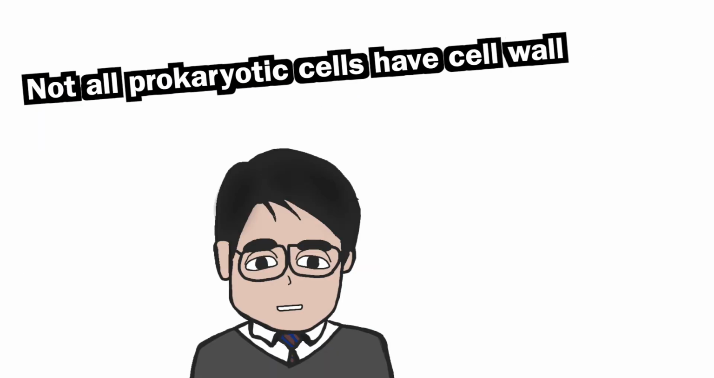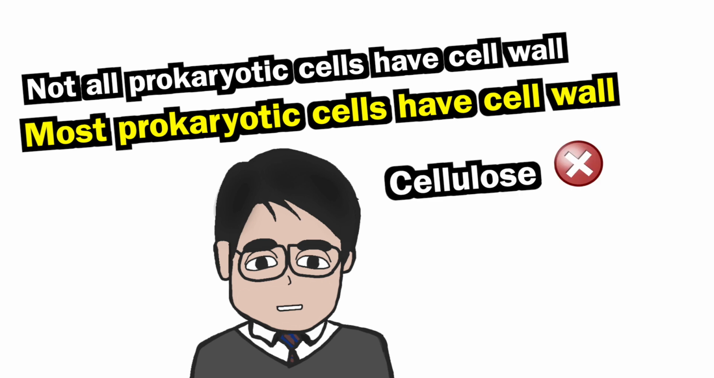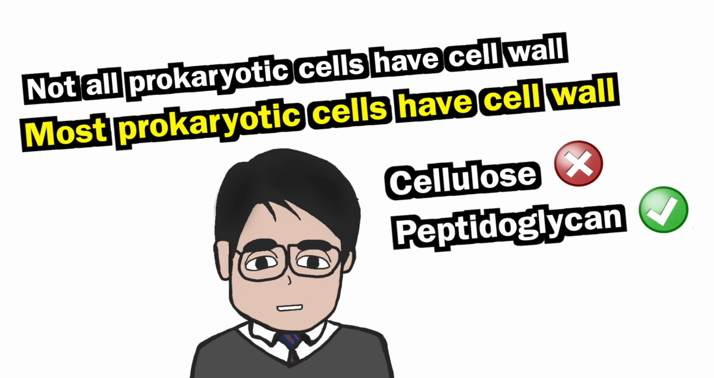Although not all prokaryotic cells have a cell wall, a vast majority of the prokaryotic cells do have a cell wall. Unlike plant cells, the cell wall of the prokaryotic cells does not consist of cellulose. Instead, their cell wall is usually made up of substances such as peptidoglycan.